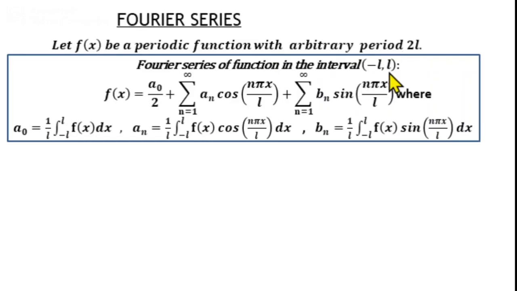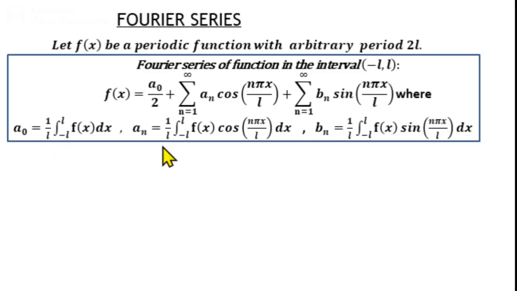that is, if suppose the function is defined in the interval minus l to plus l, then its Fourier series is f of x equal to a0 by 2 plus summation n from 1 to infinity an cos n pi x by l plus summation n from 1 to infinity bn sin n pi x by l, where a0 is given by 1 by L integral from minus L to L f of x dx.